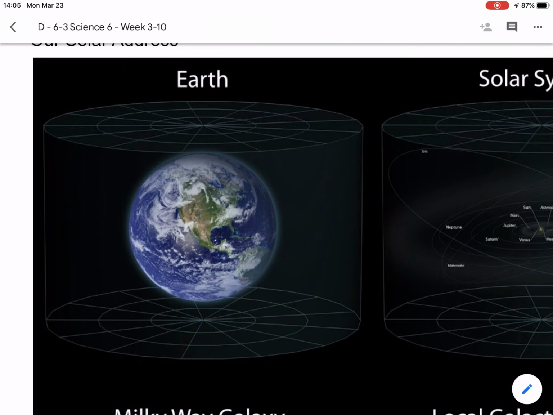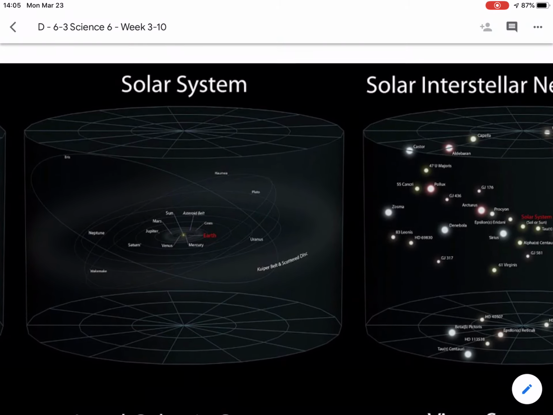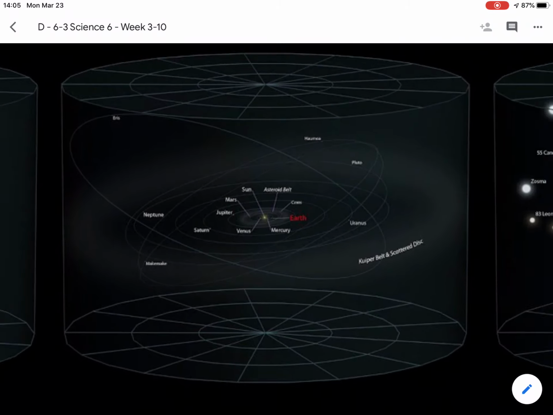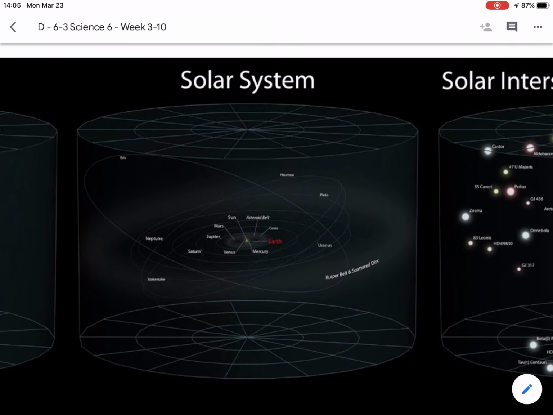So we are one planet that's part of the solar system. In our solar system, we have our 8 different planets, plus Pluto, and the Kuiper Belt, and a whole bunch of other things that make up our solar system. Our solar system is just one of the many billions of solar systems out there. We're just one of them.